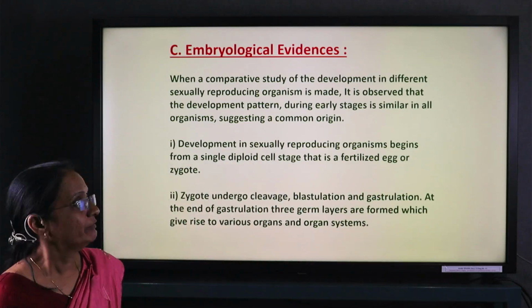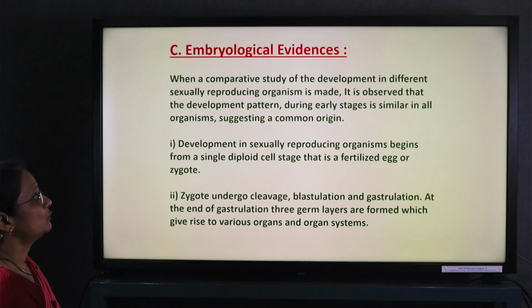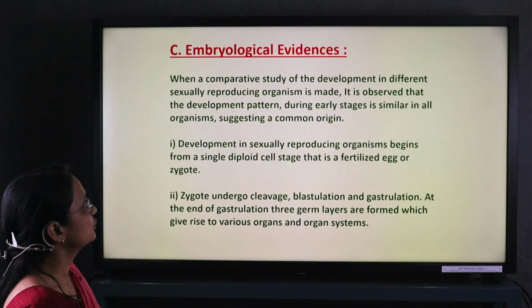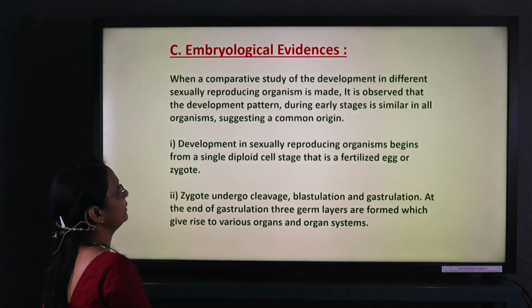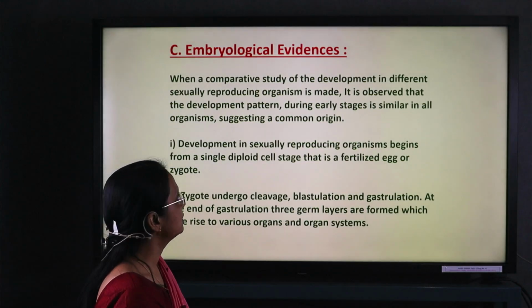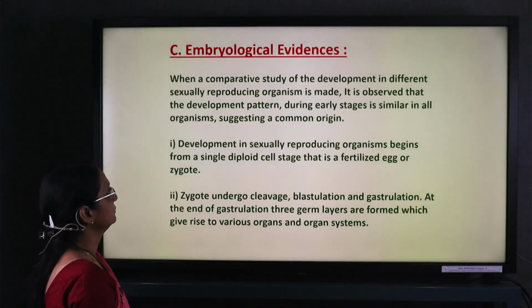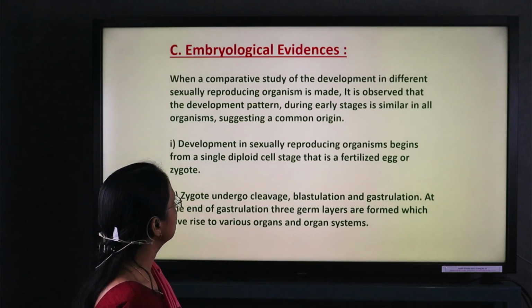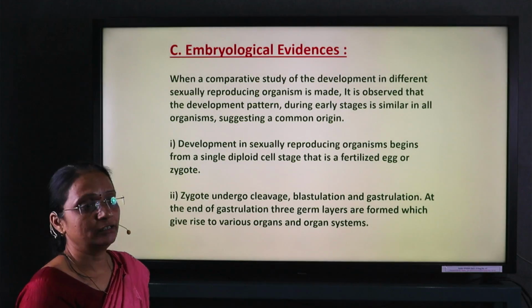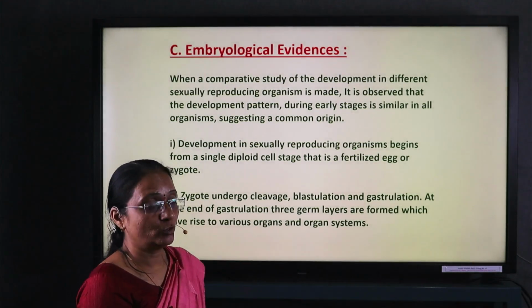Now, embryological evidences. When a comparative study of development in different sexually reproducing organisms is made, it is observed that the development pattern during the early stage is similar in all organisms, which shows a common origin. Development in sexually reproducing organisms begins from a single zygotic cell.